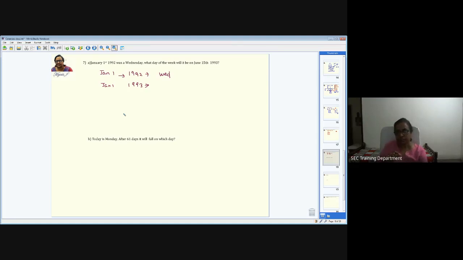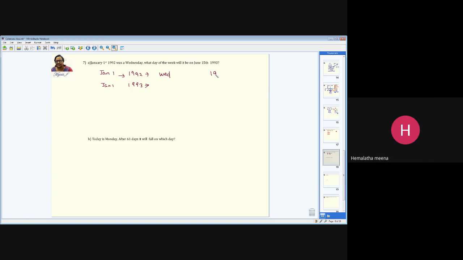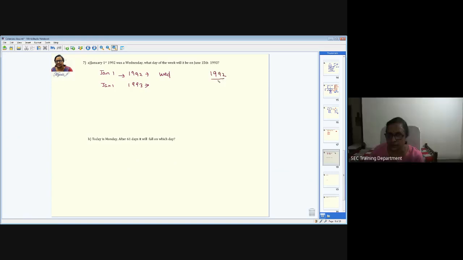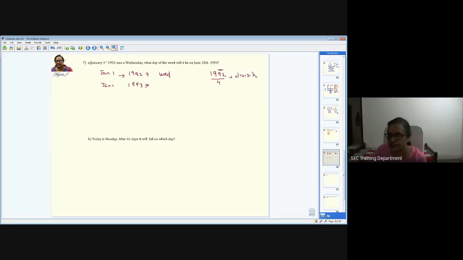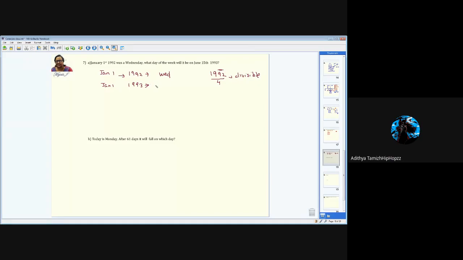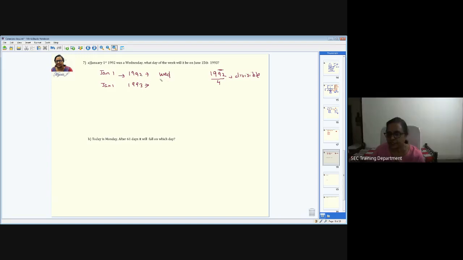1992, is it a leap year or not a leap year? How do you say 1992 is a leap year or not? Divide by 4. The divisibility rule for 4 is to check only the last 2 digits. Is 92 divisible by 4? Yes. So 1992 is a leap year. January 1st will be Friday, because it's a leap year. If it is not a leap year, then it's going to be Thursday.